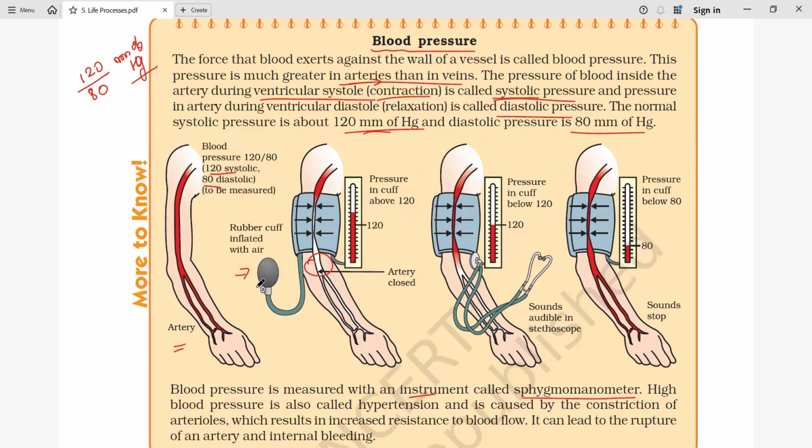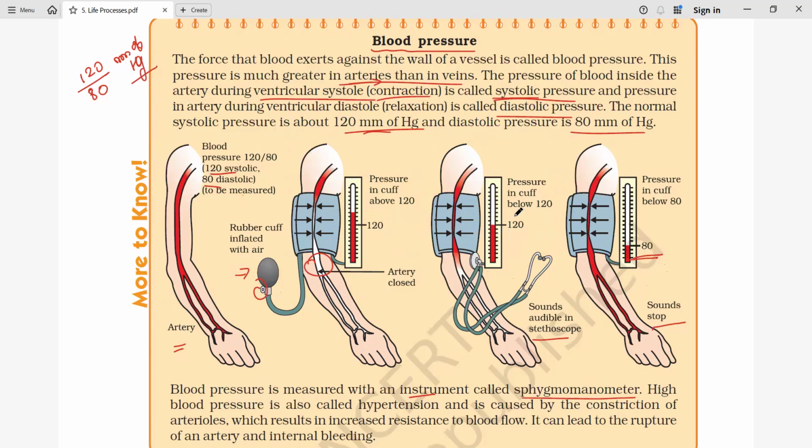After that, the knob is slowly released, so the pressure decreases. At a particular level it creates some sounds, which can be heard by a stethoscope. As we slowly release the pressure, the sound continues, and at a particular value the sound stops.